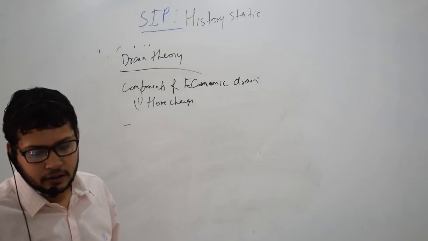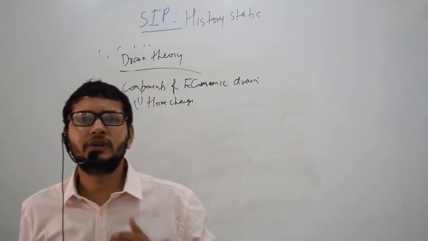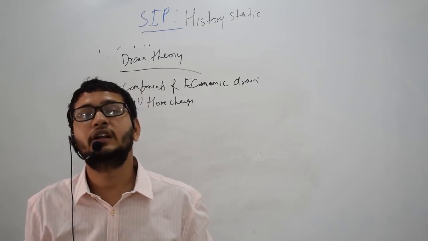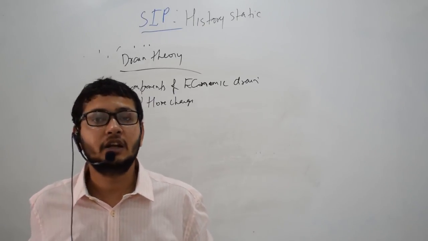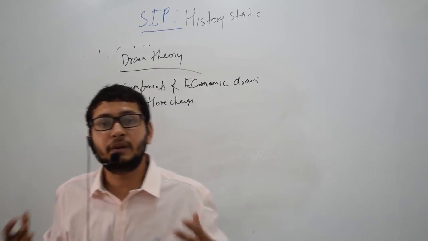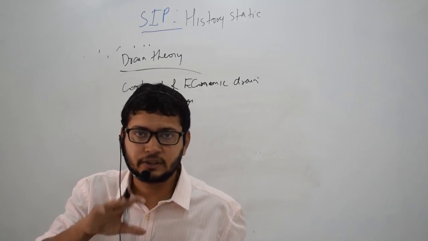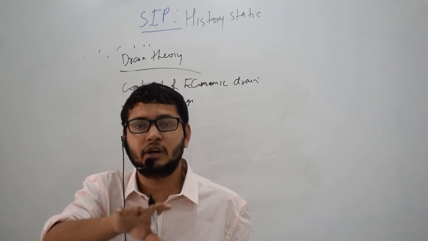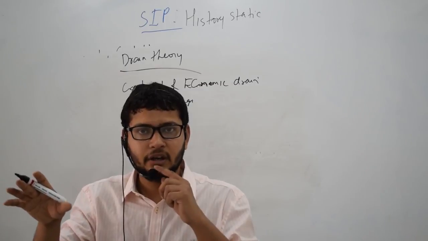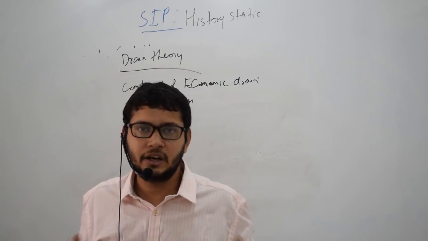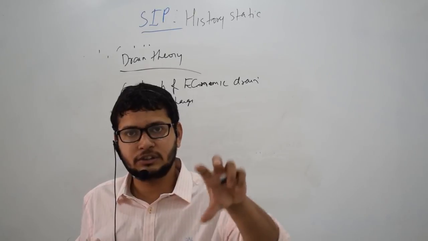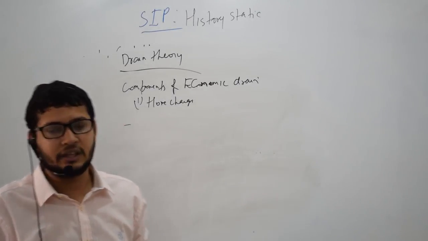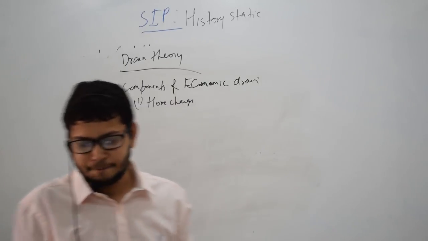Firstly, in simple terms, home charges was basically the expenditure which the Secretary of State used to do in London on behalf of Indian administration in India. So it was the expenditure done by the Secretary of State to India in Britain for running administration in India. So any expenditure which was done by the Secretary of State was part of home charges. So home charges had the following kind of components.